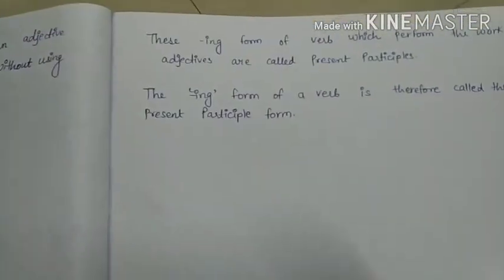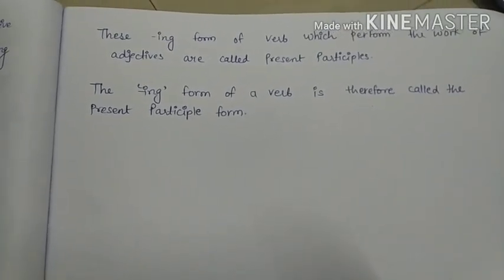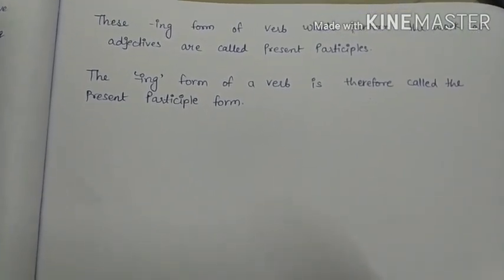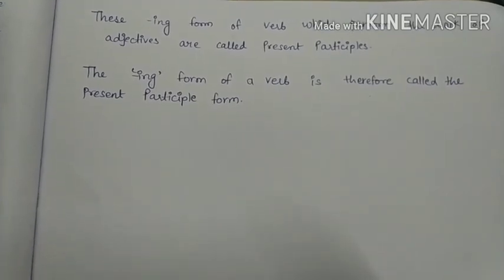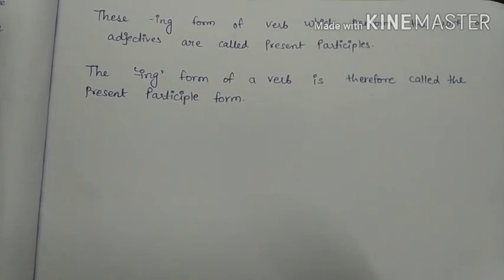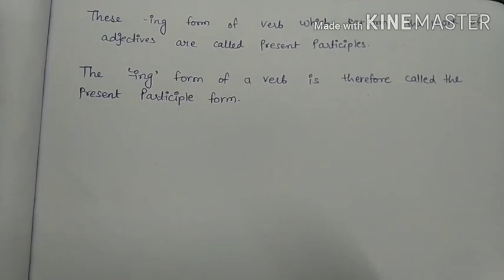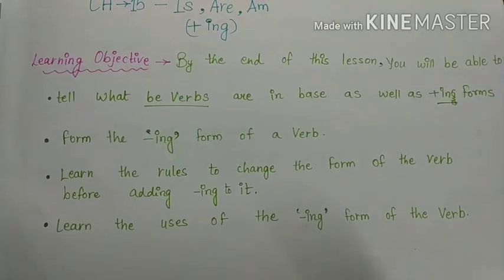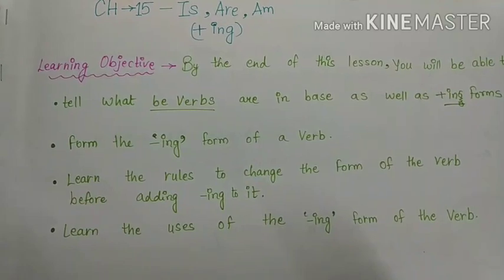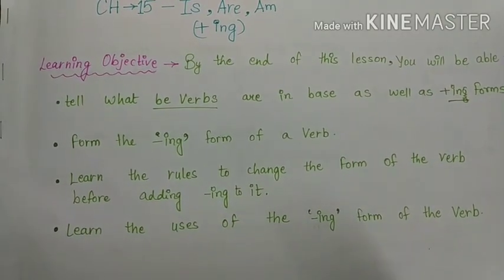Now this ing form of the verb performs the work of adjectives and is called the present participle. The ing form of a verb is therefore called the present participle form. So our chapter number 15, is, are plus ing, is completed today.